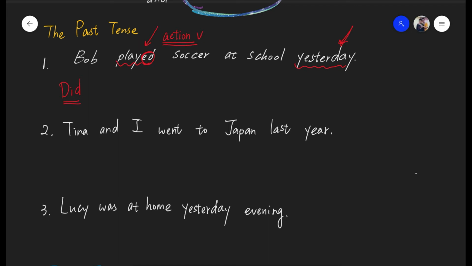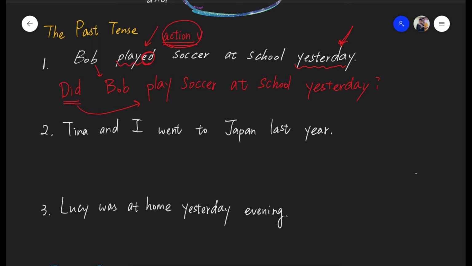在现在简单式，助动词是 do does. 在未来式是 will. 以此类推。但不管如何，原则是一样的。有动作动词造问句，就需要助动词。Alright? So did the person, Bob. Now after a helping verb, you need to use a base verb. 在助动词之后要用原形动词。So did Bob play, with no ed, soccer at school, and then time yesterday, with a question mark at the end. So the answer is, did Bob play soccer at school yesterday?